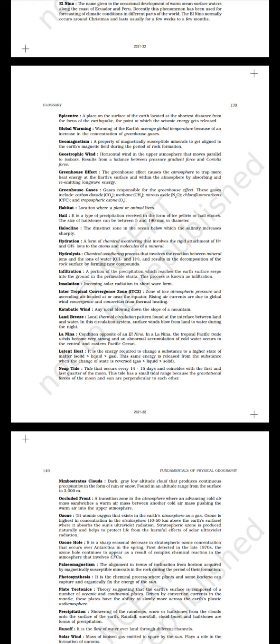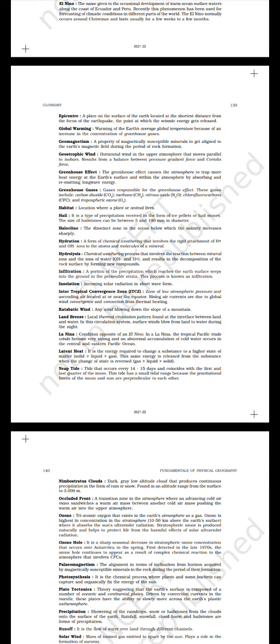Infiltration, a portion of the precipitation which reaches the Earth's surface, seeps into the ground in the permeable strata. This process is known as infiltration. Insolation, incoming solar radiation in shortwave form. Intertropical convergence zone, ITCZ, zone of low atmospheric pressure and ascending air located at or near the equator. Rising air currents are due to global wind convergence and convection from thermal heating.